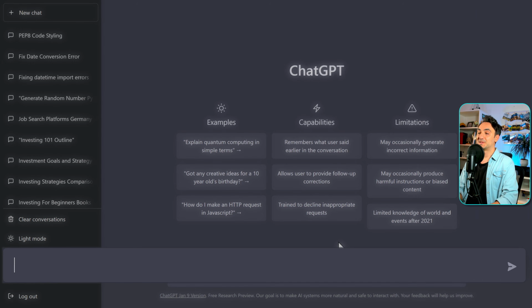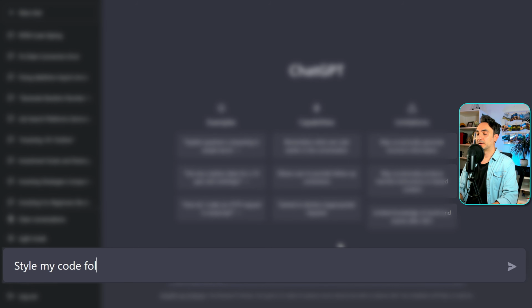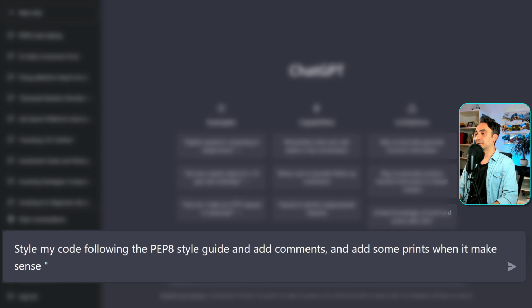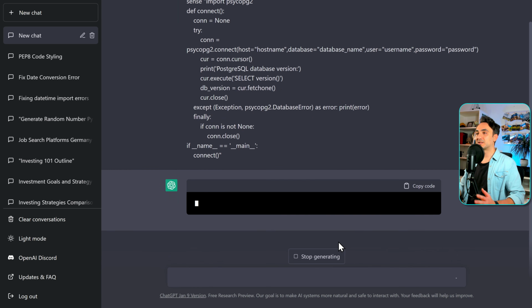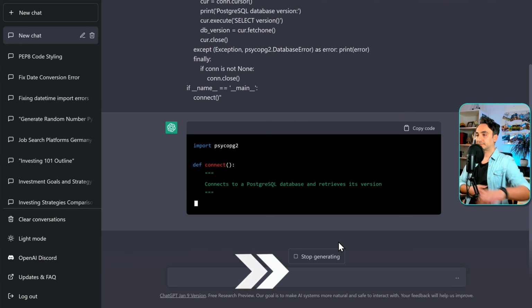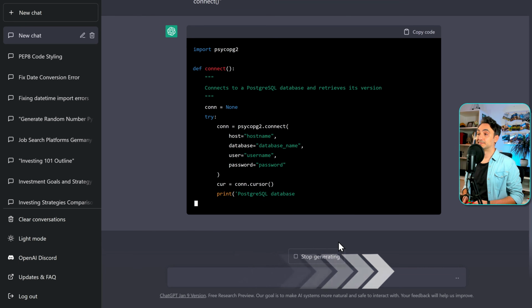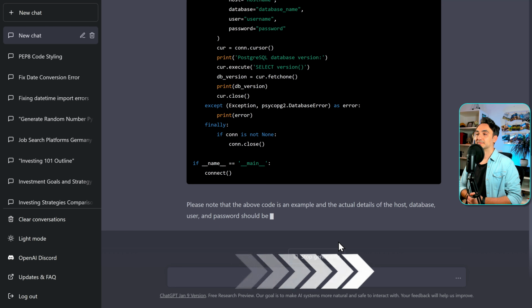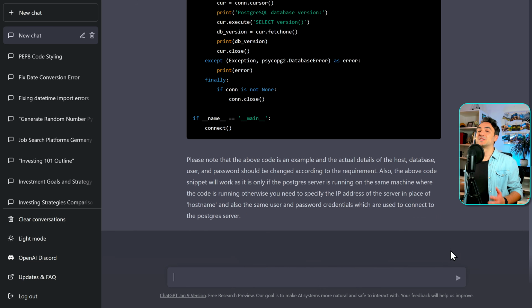Let's have an example. Style my code following the PEP8 style guide and add comments. Not only that, we're gonna add some prints as well, when it makes sense. So now we're gonna add our code and let's go. This code is really badly formatted. So let's check the answer.